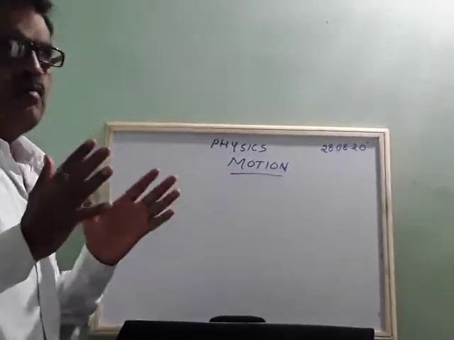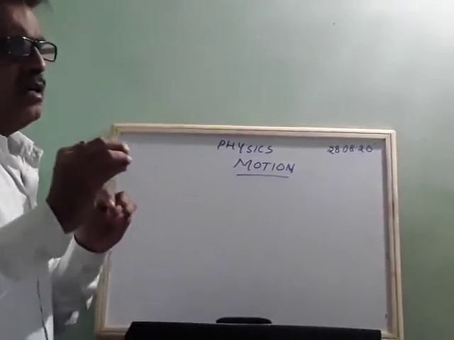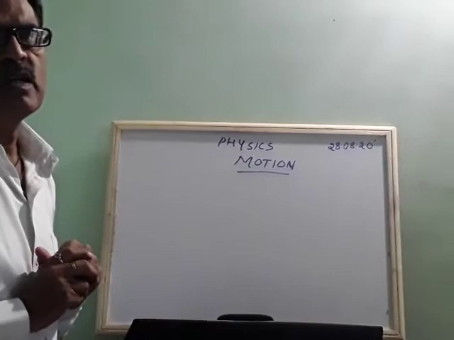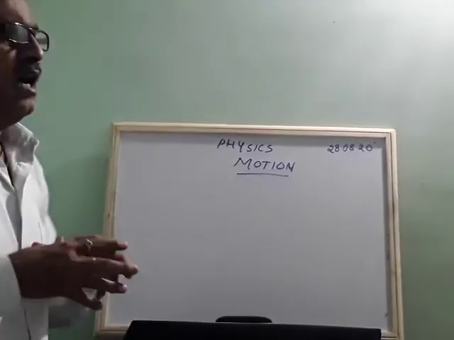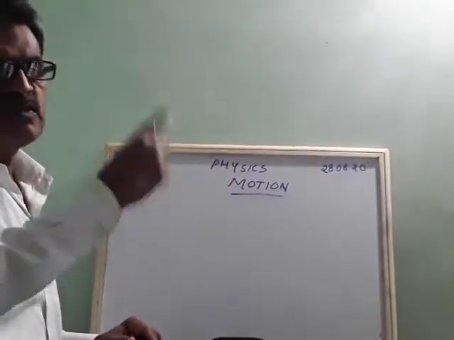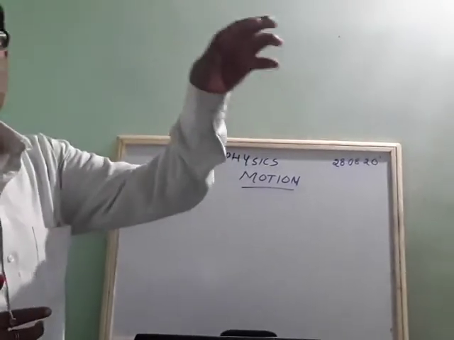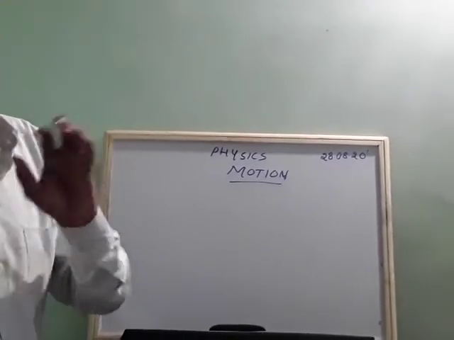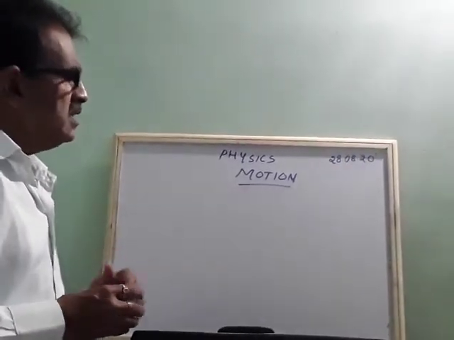Suppose the object's motion is controlled. For example, generation of electricity with the help of hydroelectric power. What do we do here? We bring all the water flowing to a particular place, and it flows from top to bottom, the upper part to the lower part, where there are turbines which rotate, and from there we generate electricity. If the water flow is controlled, we are able to get electricity. So these are the examples.